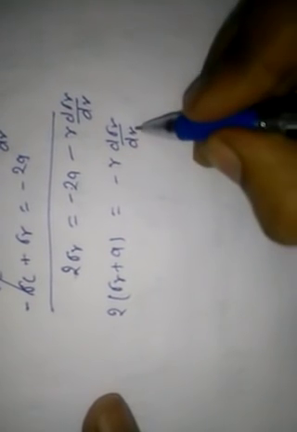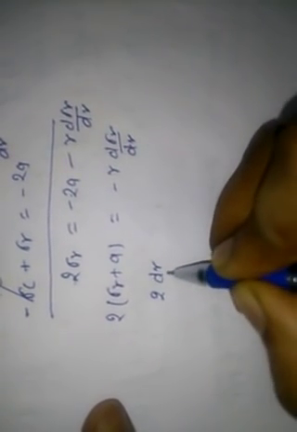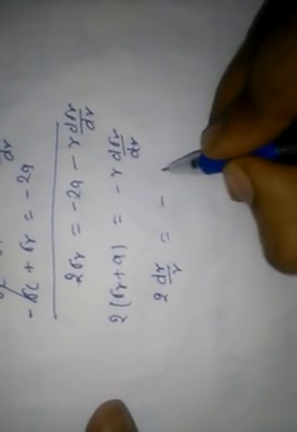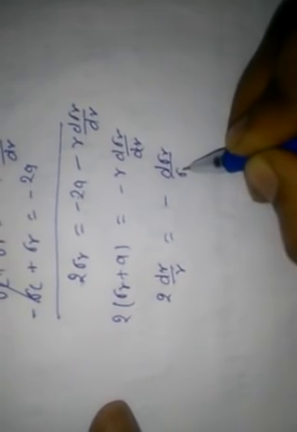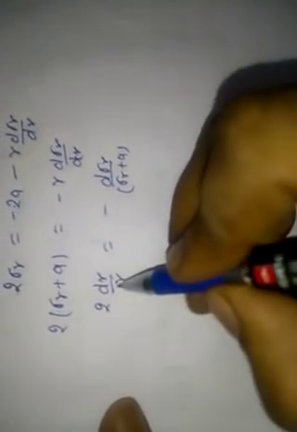Now we can write it here: 2 dr, here it is multiplied by 2 dr upon r equal to minus, divided by this, d sigma r upon sigma r plus a. Now integrate.